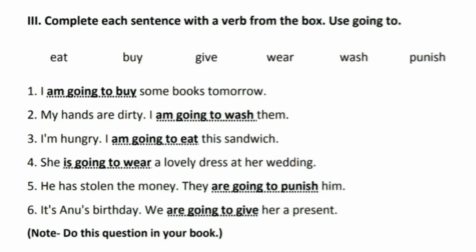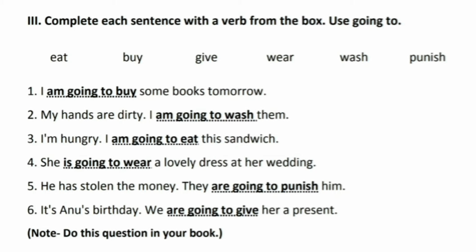Now, question number third, complete each sentence with a verb from the box. Use going to. We have a clue like eat, buy, give, wear, wash, punish, and we use these to complete the sentences using going to. The first one is, I ___ some books tomorrow, and the answer is, I am going to buy some books tomorrow. Second, my hands are dirty.